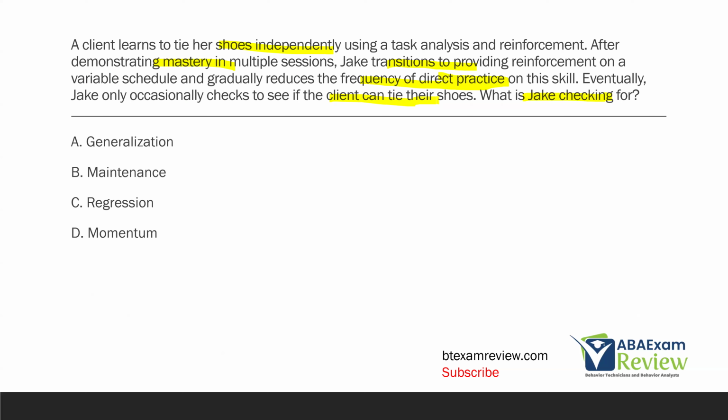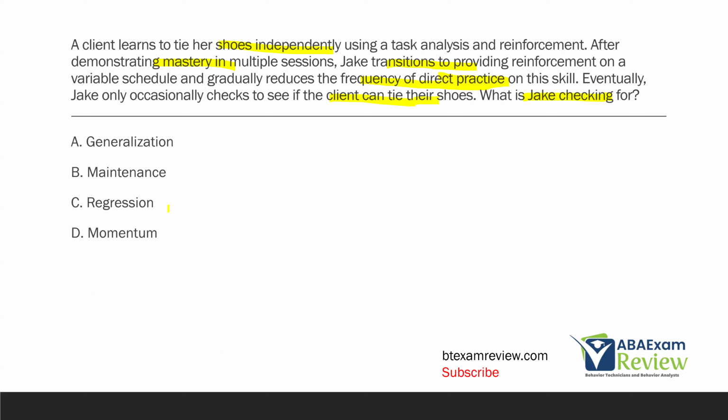So what is Jake checking for? A, generalization. We're not looking to see if the client can tie their shoes in different settings or with different people. We're more worried about, we've reduced practice, we've stopped practice. Can they still tie their shoes altogether? So Jake is worried about maintenance. Now, this word regression, you might hear it used in practice, but remember, for your exam, we want to stick to the task list.